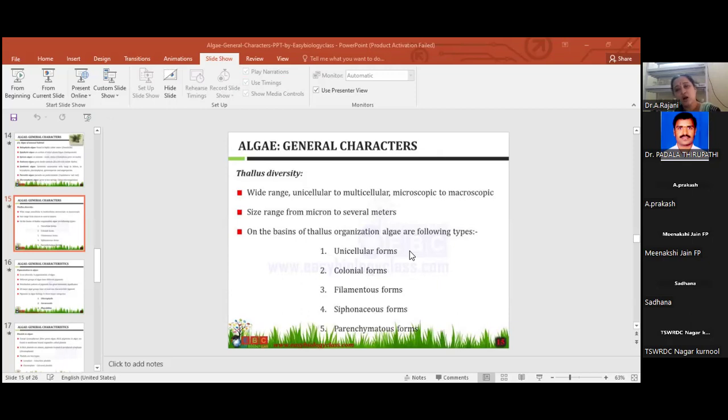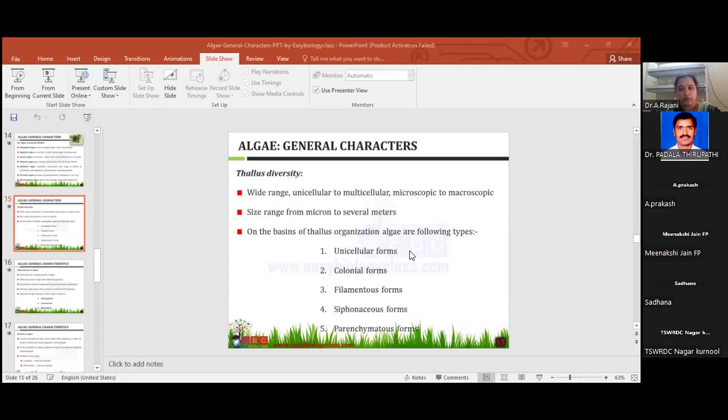Second one is the non-motile colony. Where the motile colony is there, flagella is present. The colonies of these algae possess a defined number of cells. They are motile and therefore are called motile colonial. When a colony possesses a fixed number of cells, it is called cenobium.